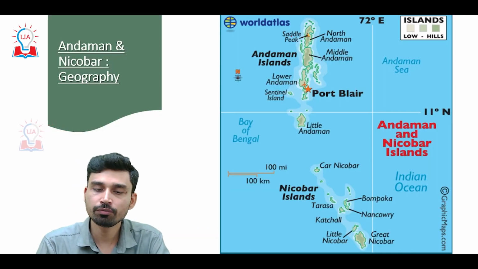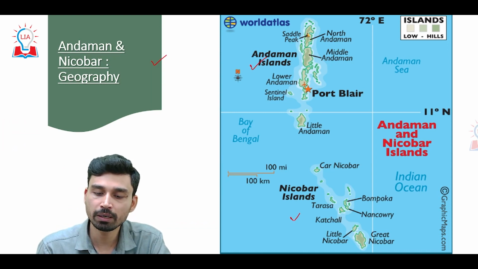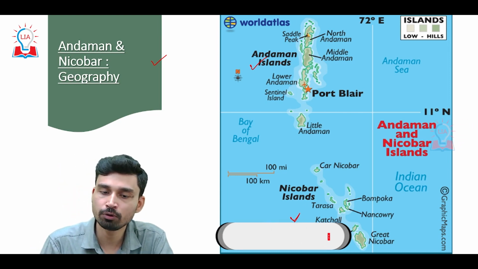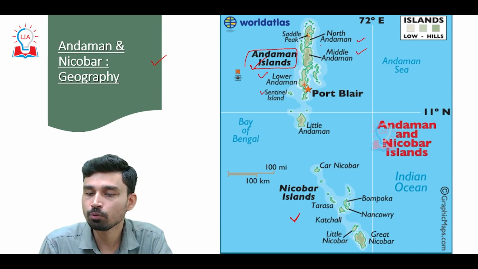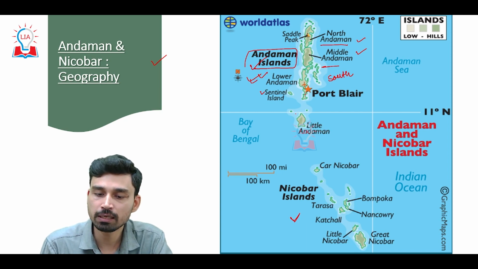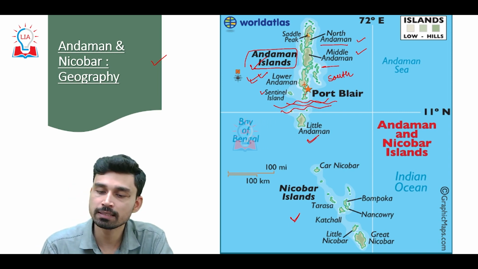Now, if you look at the geography of the Andaman Nicobar Island, as we have discussed, we have two groups of island, Andaman group and Nicobar group. Now, let us look at each of these groups in more detail. So, first of all, the Andaman group of island is further divided into four smaller islands. In the northernmost side, we have the North Andaman, then we have Middle Andaman, then we have the Lower Andaman, many times also referred as South Andaman, and then we have the water body here. And below this water body, we have another Andaman island that is called Little Andaman.